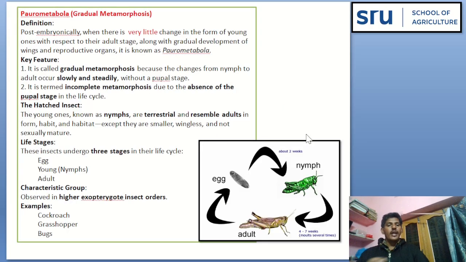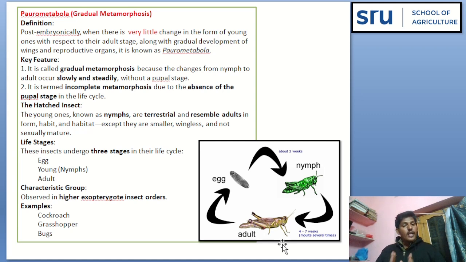Paurometabola or gradual metamorphosis. See here, egg stage, nymphal stage, adult stage. Here very little change is there in the form of young one with respect to their adult stage. Therefore, post-embryonically, when there is very little change in the form of young ones with respect to their adult stage, such kind of metamorphosis is known as gradual metamorphosis or paurometamorphosis.